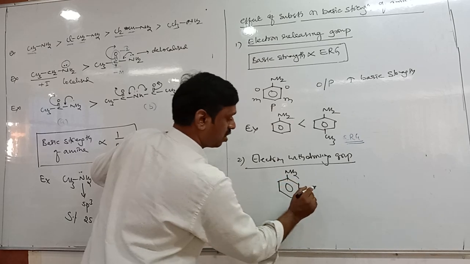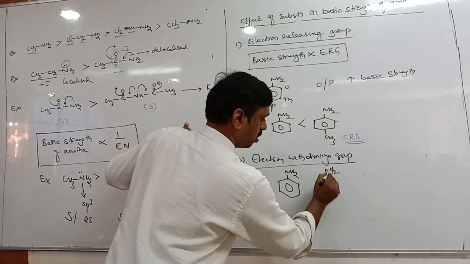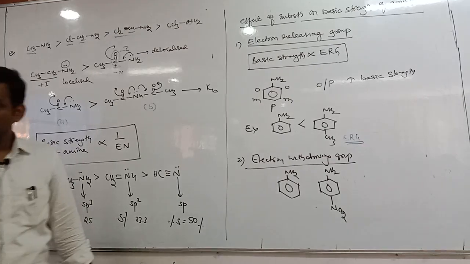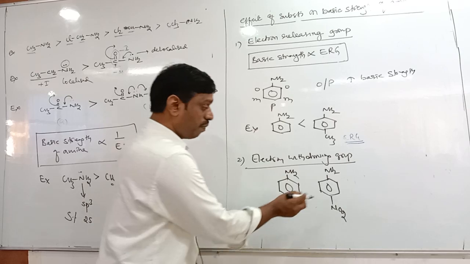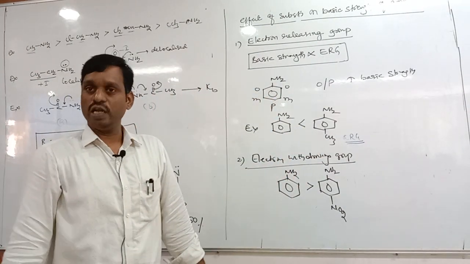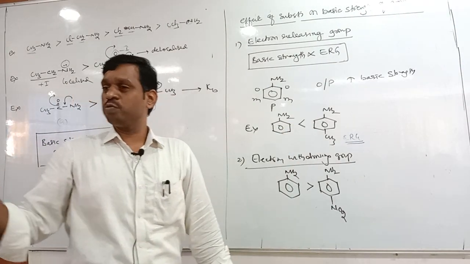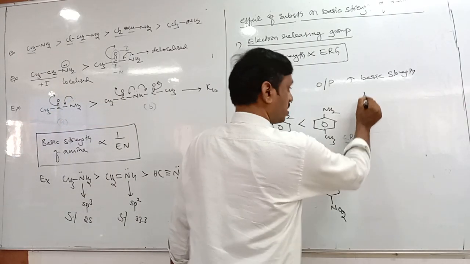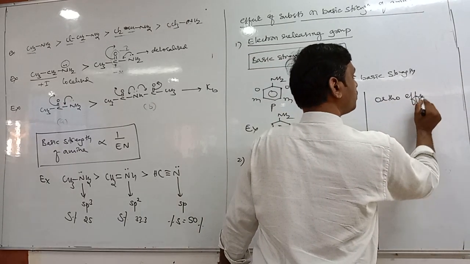Let us take aniline and an electron withdrawing group. Let us take NO2. So NO2 is a strong electron withdrawing group. Tell me, NO2 present at para position, then what happened? Basic strength decreases. That means now aniline is more basic than para nitro aniline, because an electron withdrawing group decreases the basic strength, and it should be present at which position? Ortho and para position. But we study one exception, ortho effect. Questions based on this are important.